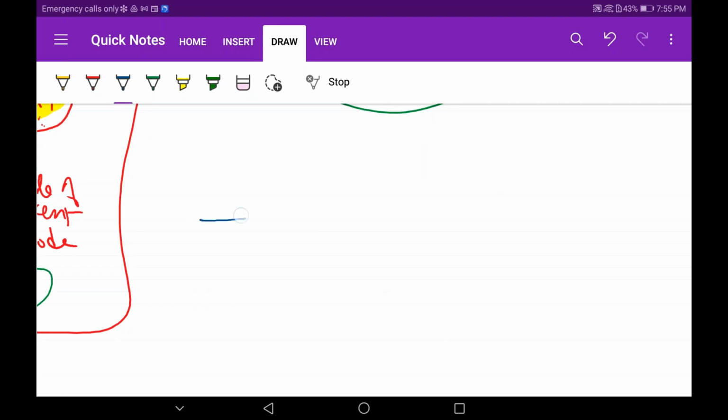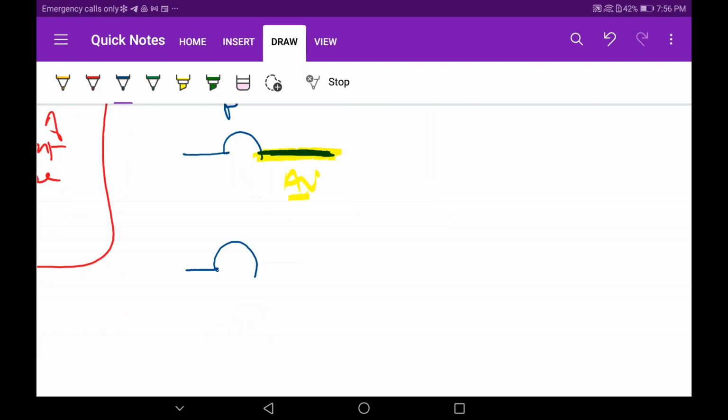This is our P wave, which is coming from the SA node, which is sending the signals. But then there is a temporary blockage here because the AV node is not receiving. Normally, this segment will come like this, right? When the AV node receives, it will delay. But the AV node is not receiving in this case. It's taking time. So by the time the AV node's temporary blockage is finished, the bundle of Kent depolarizes the ventricles. Along with that, the blockage also goes off. Don't get confused. Otherwise, just forget this AV nodal blockage. Just remember that the bundle of Kent is depolarizing before the AV node is able to do that.